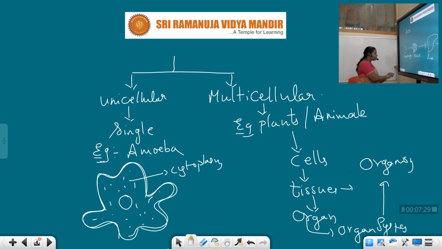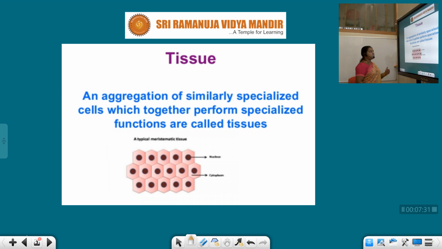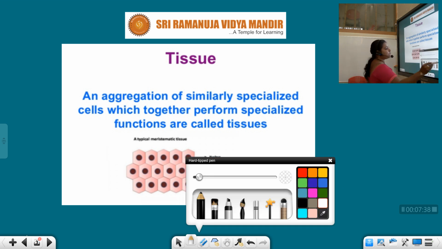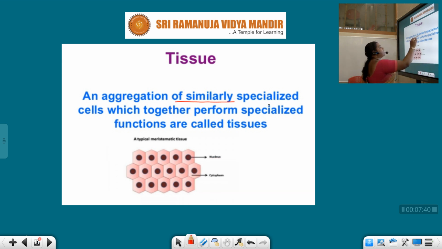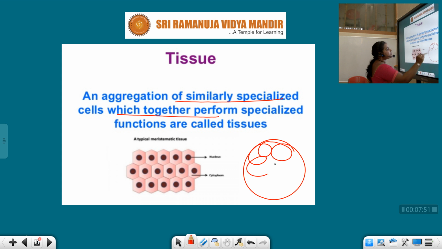Now let us move on to the tissues. An aggregation of similarly specialized cells which together perform a specialized function is called a tissue. An aggregation of specialized cells which function together and perform special functions are called tissues.